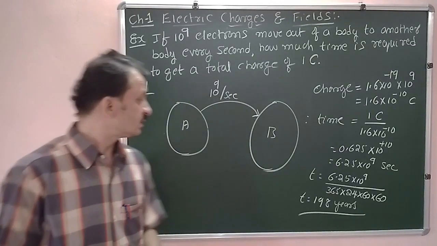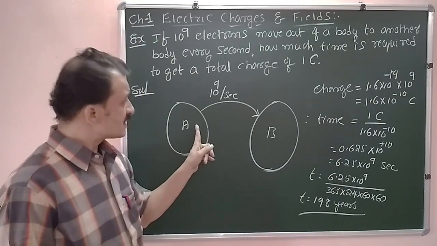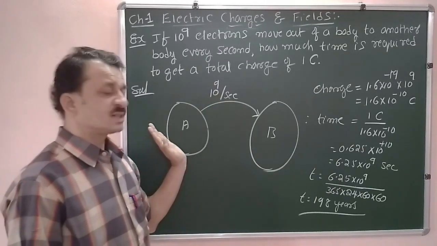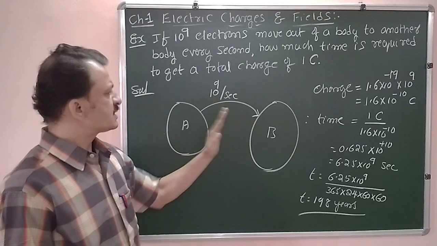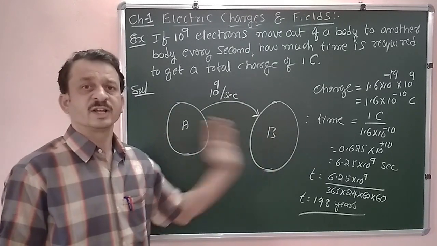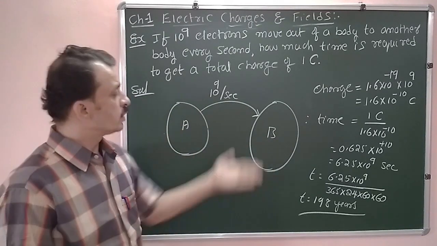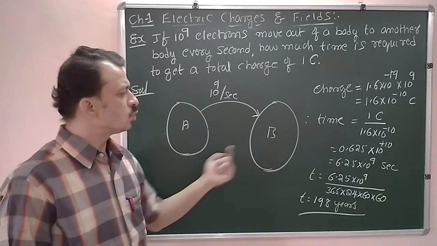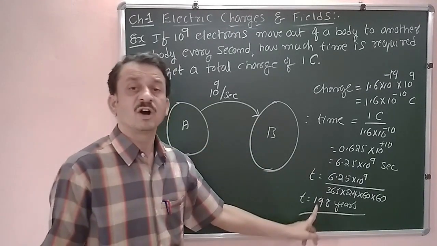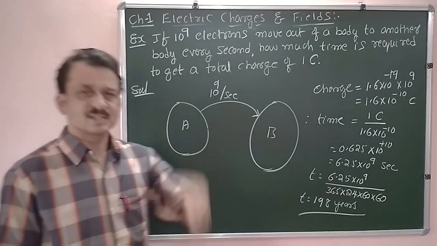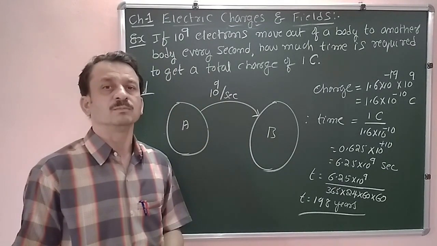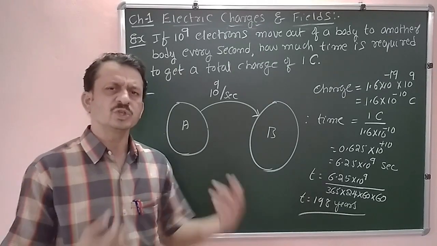Look at this. Now, per second, 10 to the power of 9 electrons are transferring from A to B. At this rate, to get a charge of 1 coulomb, I have to wait for 198 years. That is the hugeness of this coulomb. 1 coulomb is such a huge quantity.